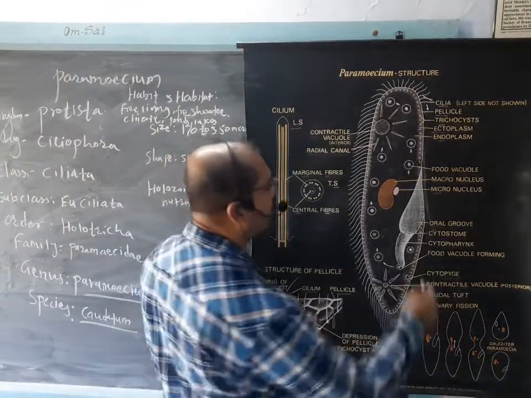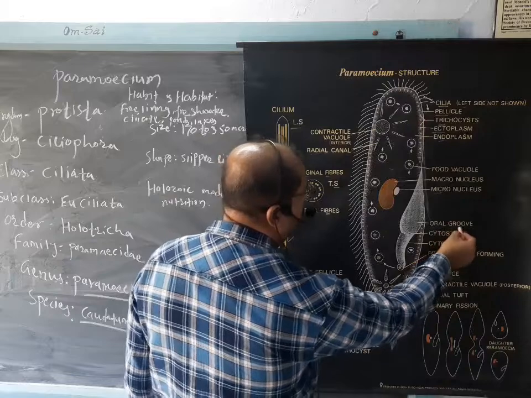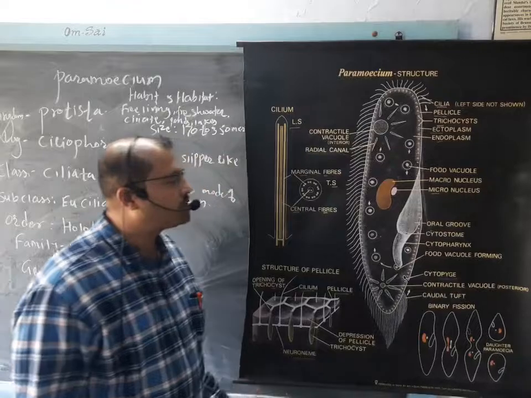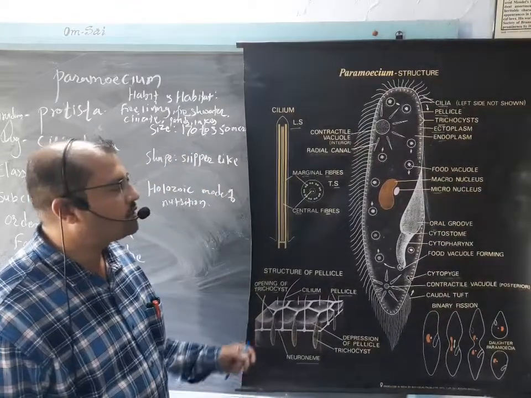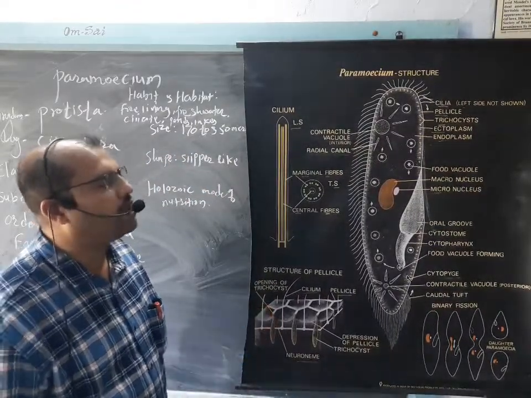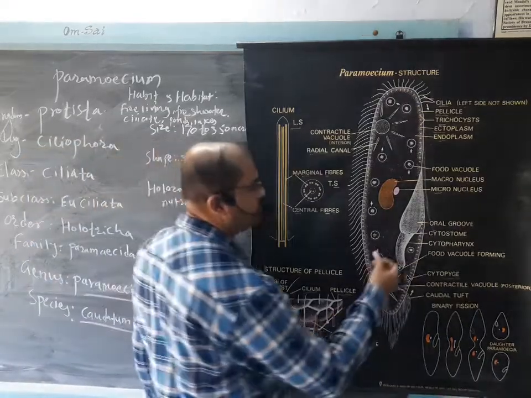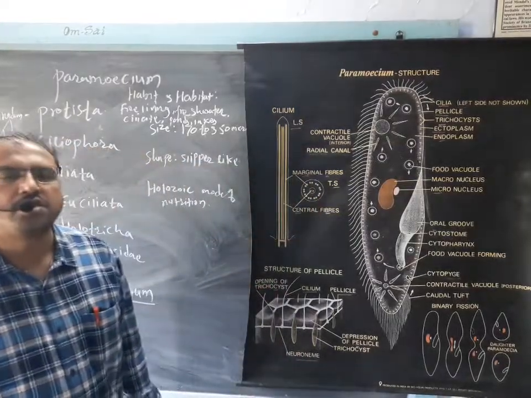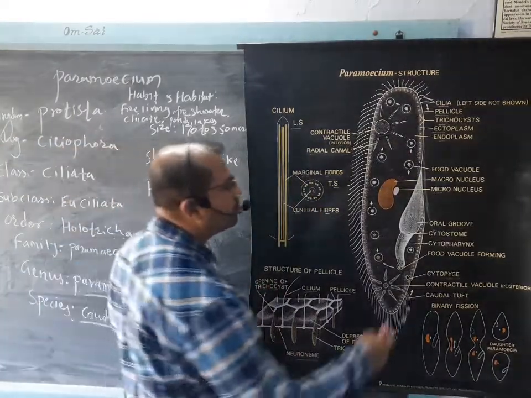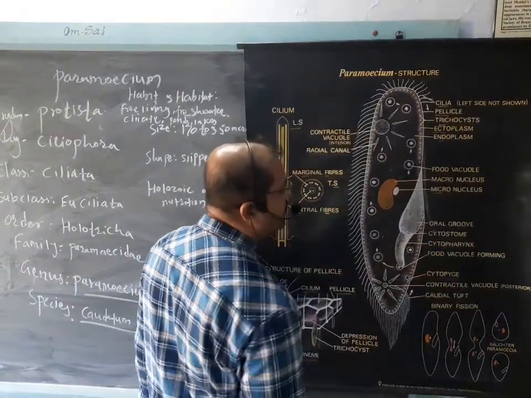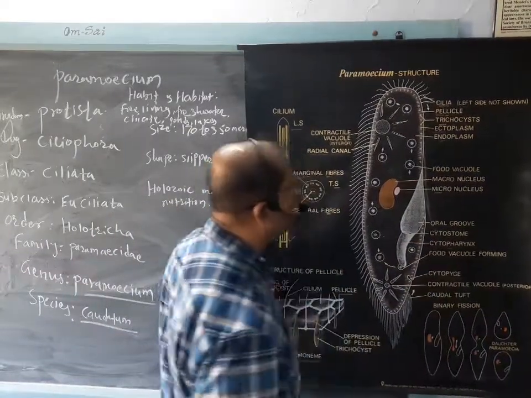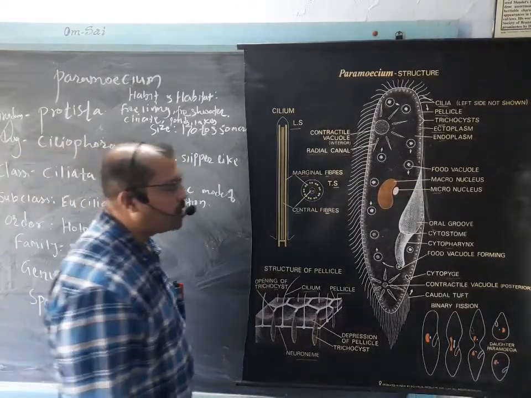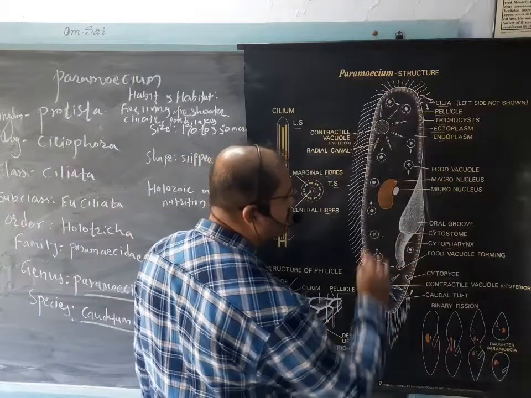Then at the lateral side of the cell it has the oral groove. This oral groove is the first region of the cell where the food enters. Then it has the cytostome, the cell mouth. From the oral groove, food passes to the cytostome. Then next to the cytostome it has the cytopharynx, which is a somewhat elongated, long structure.